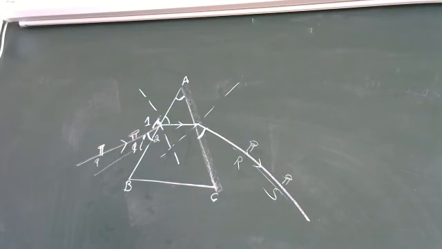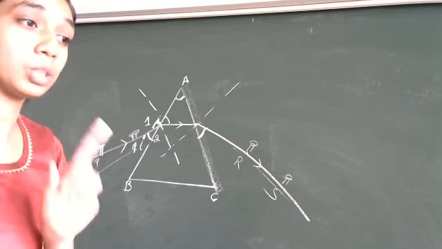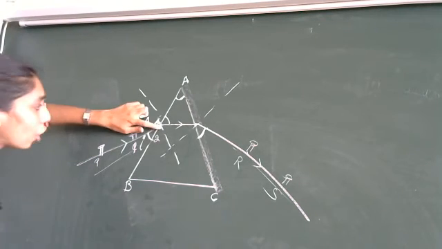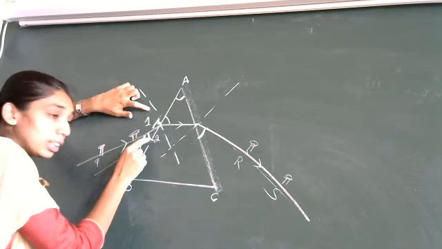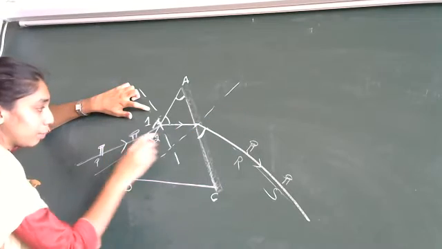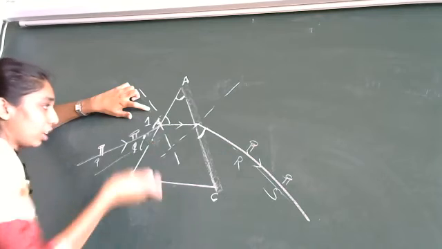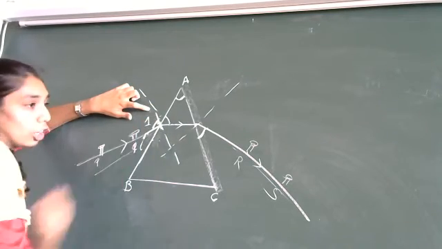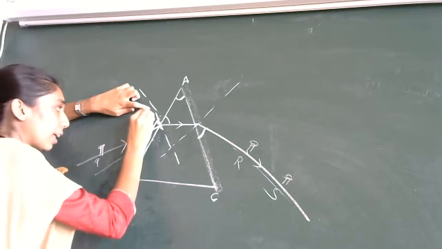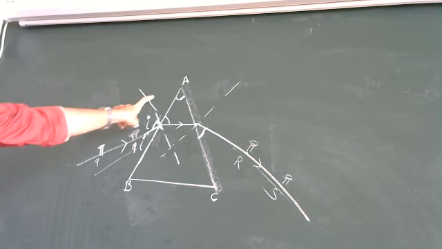Now I'll tell you, 1 is the correct answer and 2 is the wrong answer. Why I'll tell you. So whenever you measure any angle, we measure with respect to normal. Now where is a normal? Our normal is over here. If I take 2, am I measuring 2 with respect to the normal? Normal is somewhere else only. I am nowhere concerned with normal if I take 2. So 2 is the wrong answer. The correct answer is 1. Why? See, this is a normal and this is the angle of incidence. So this becomes our angle of incidence. Okay? Understood why this?